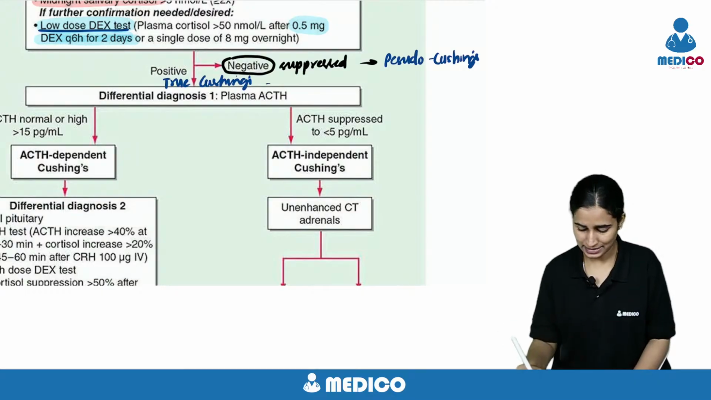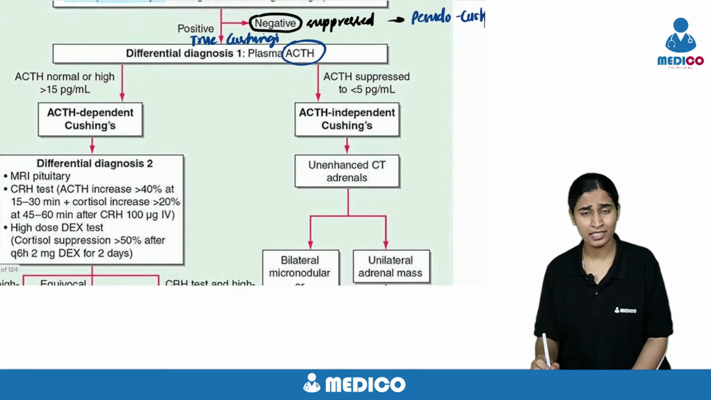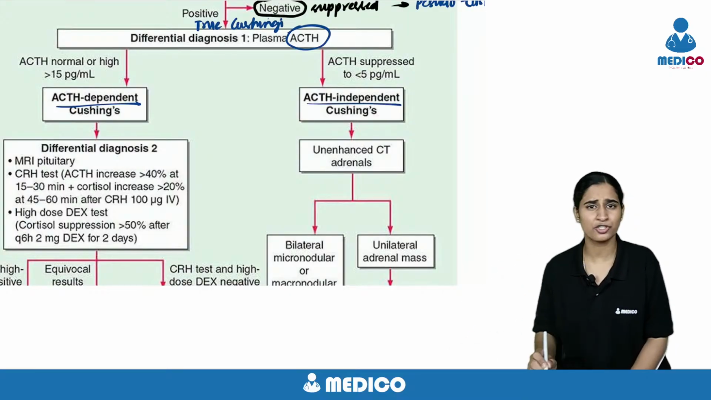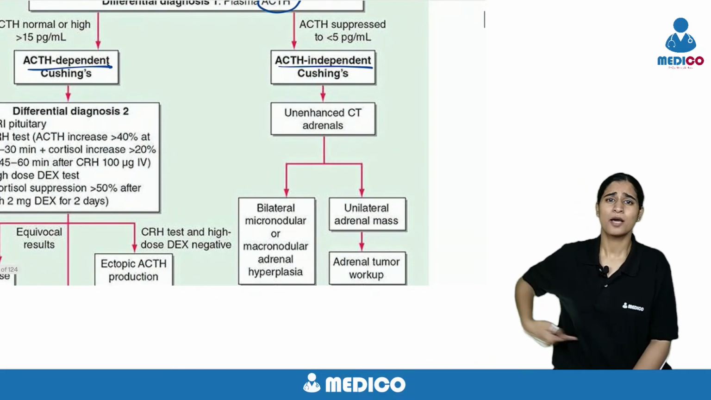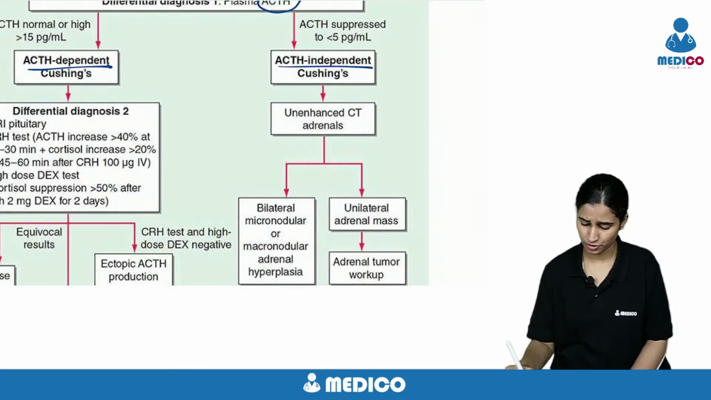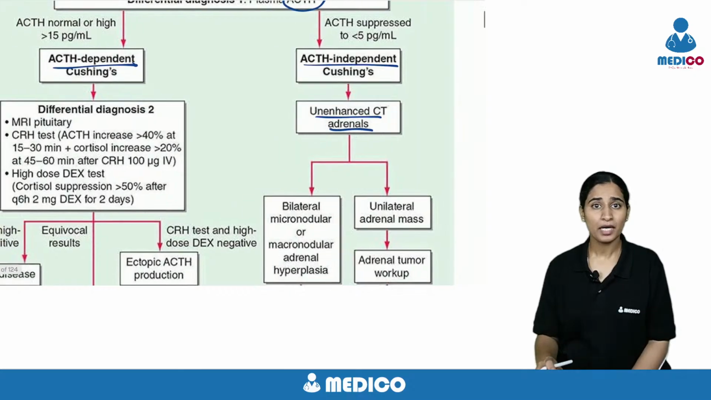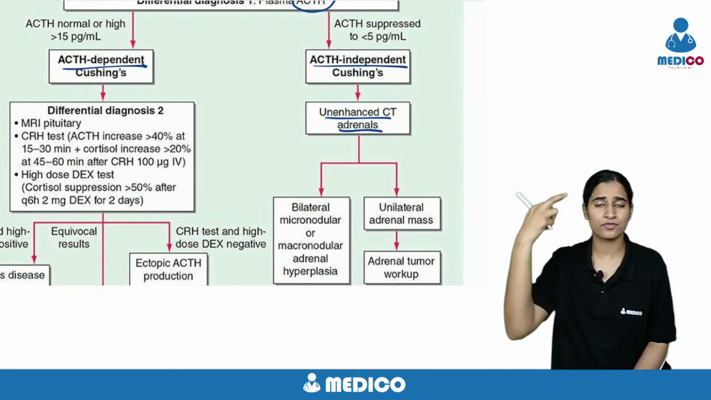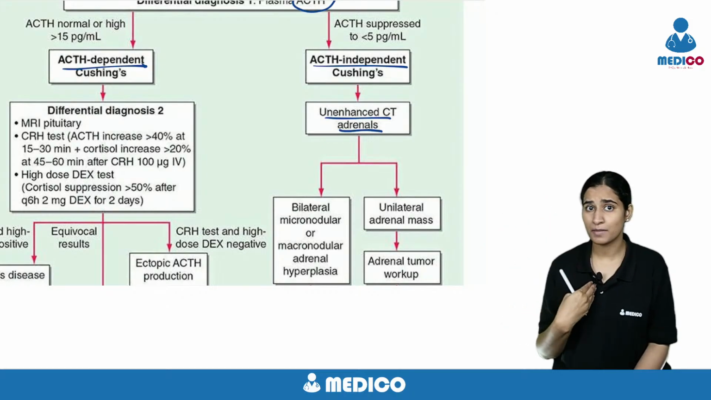First look at ACTH. If the ACTH is high, that means it is ACTH dependent. If the ACTH is low, then it means ACTH independent. ACTH independent means the problem is with the adrenal gland. Go do a CT of the adrenal, you will find the pathology. Very simple. But if the ACTH is high, there are two possibilities. The ACTH is from the pituitary or it's from some other malignancy, we do not know.